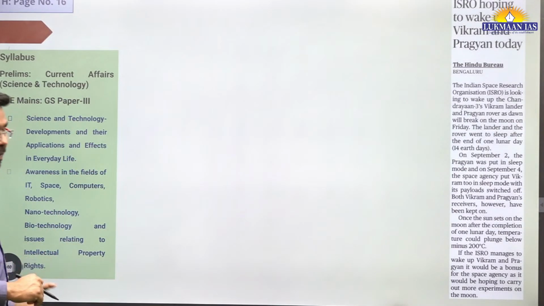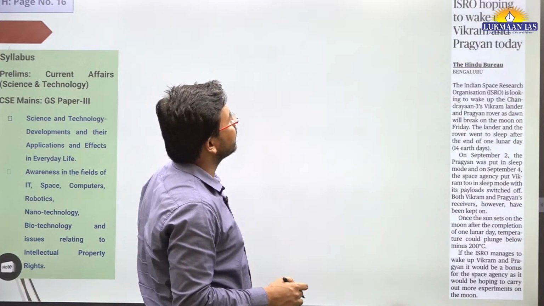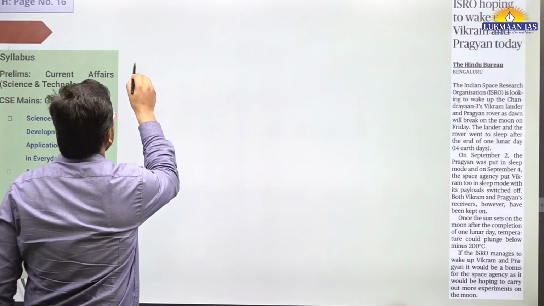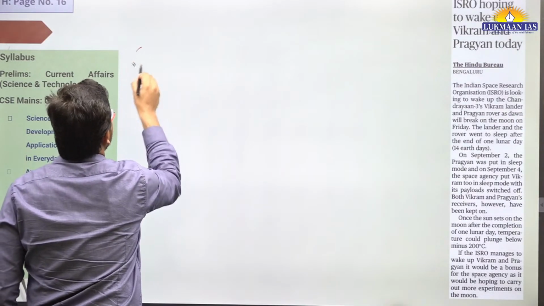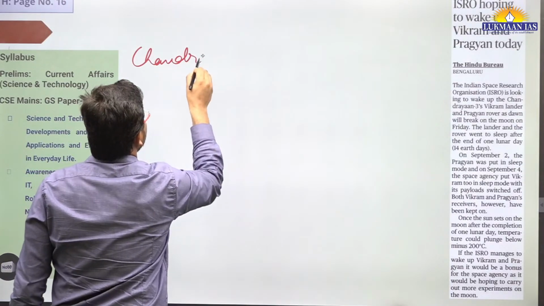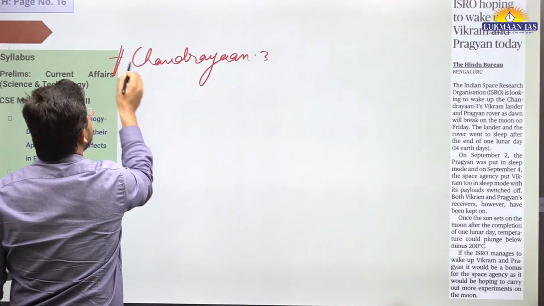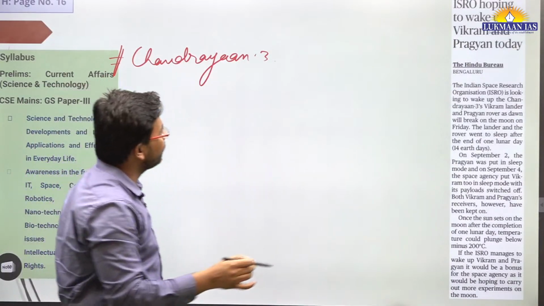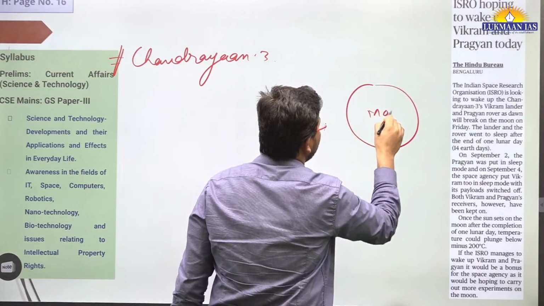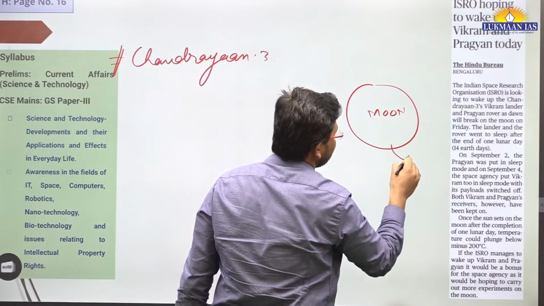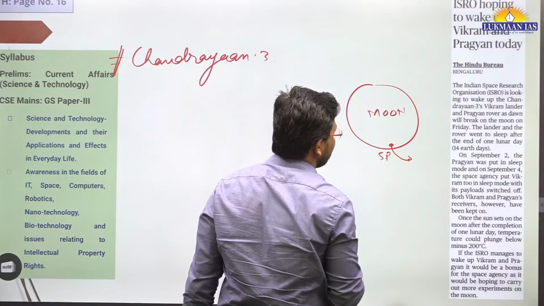Then we have another topic. This topic is related to Chandrayaan 3. It says Vikram and Pragyan. So they may have started again. Chandrayaan 3 has been launched by ISRO. It has successfully achieved the mission objective. It was made to land on the south pole of the moon. So this is the south pole of the moon, and this is where it has landed.